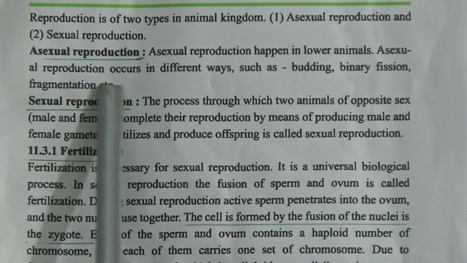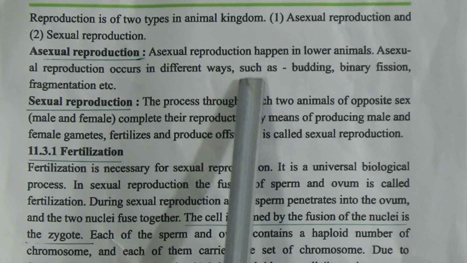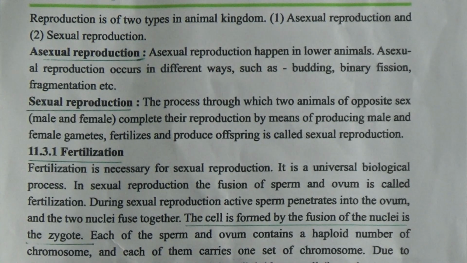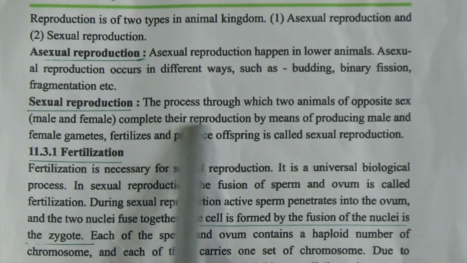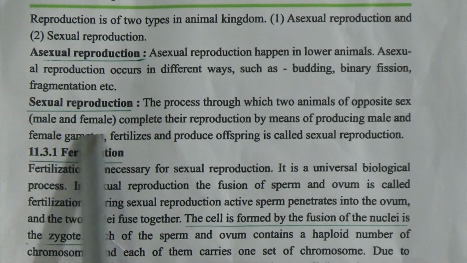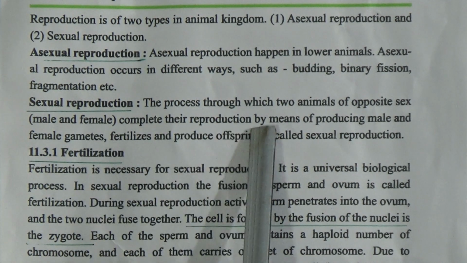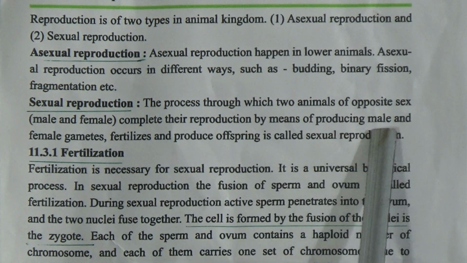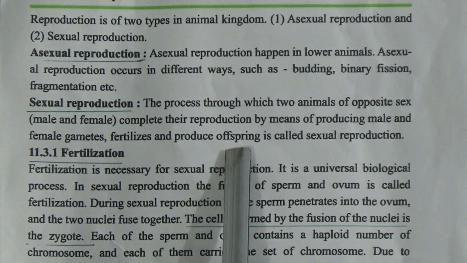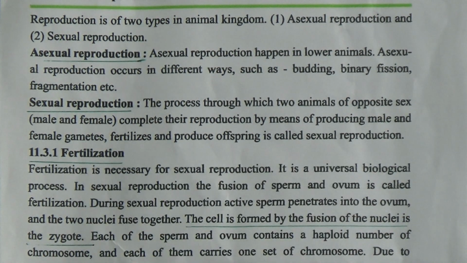Asexual reproduction occurs in different ways such as budding, binary fission, fragmentation. Sexual reproduction is the process through which two animals of opposite sex, male and female, complete their reproduction by producing male and female gametes, which fertilize and produce offspring.